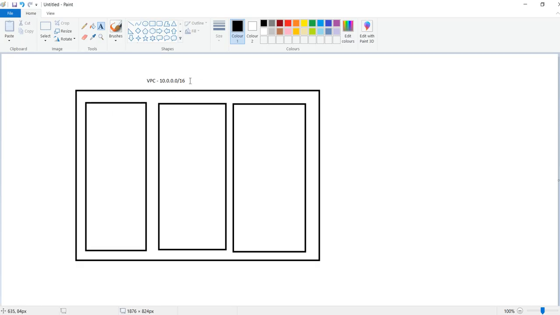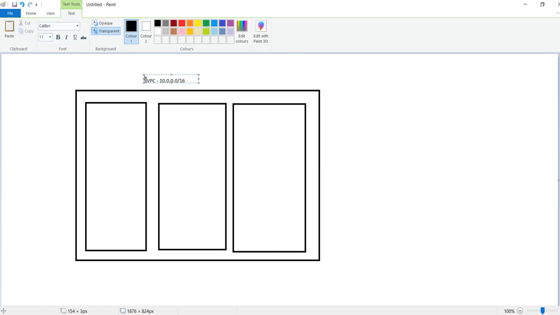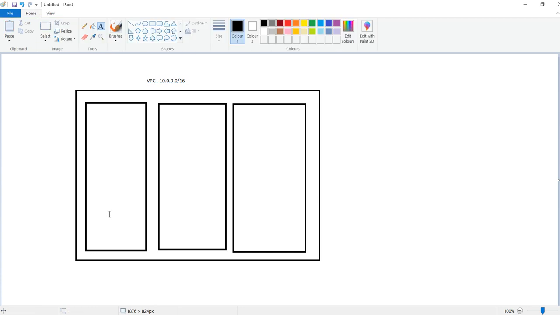This is my VPC. As I mentioned yesterday, we have a minimum of three availability zones in one AWS region. Within the region, the connectivity is established by default.